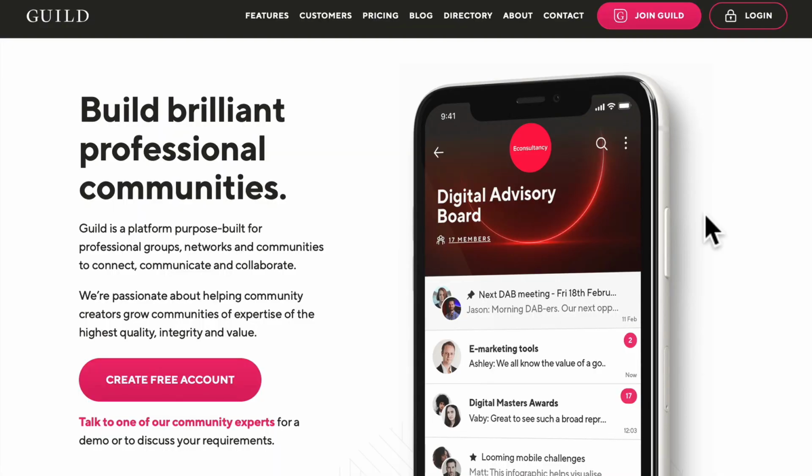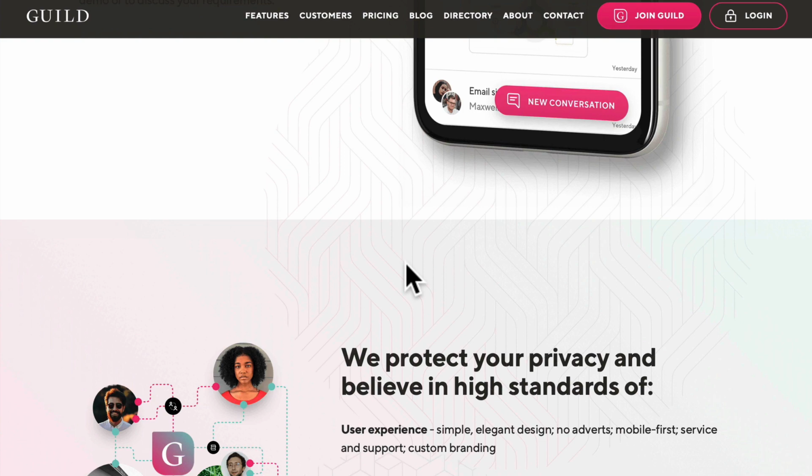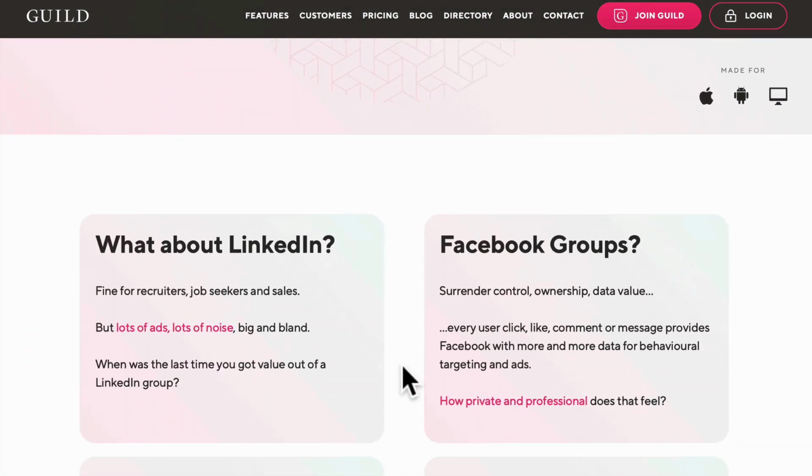But before we go and visit it just yet, you need to watch this entire tutorial so you don't miss out on any ways to use it for traffic generation. So this is today's traffic source. It's called Guild.co, and it's all about professional communities. So take the time to explore the landing page before you dive in.